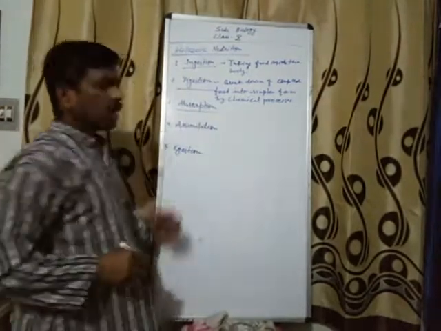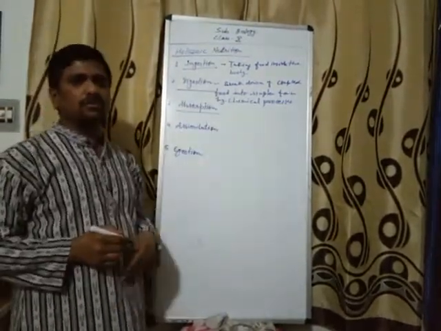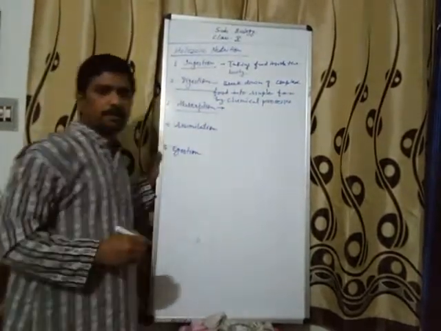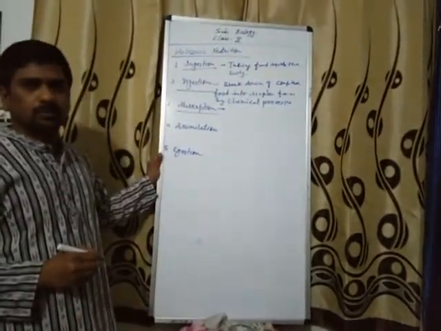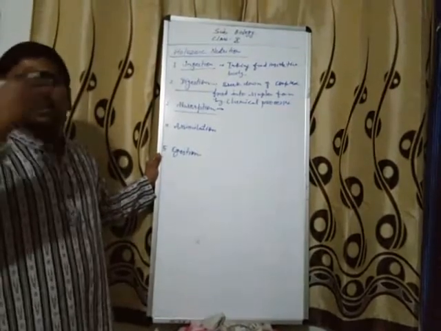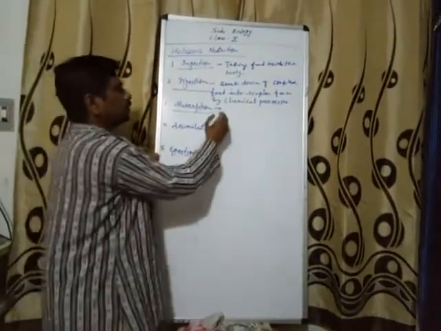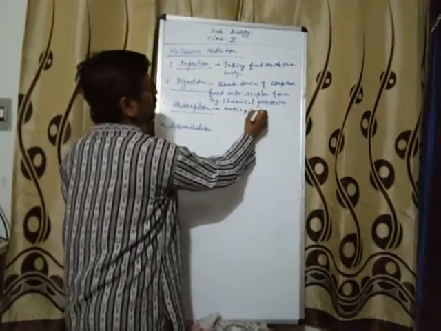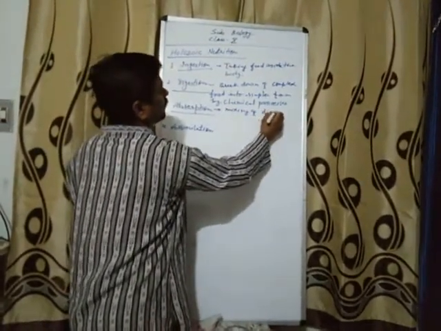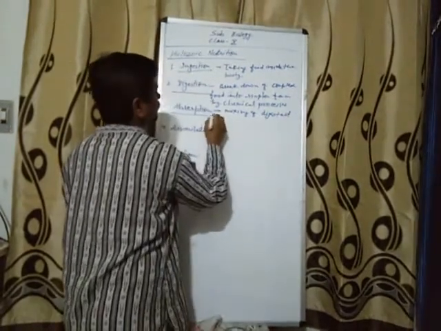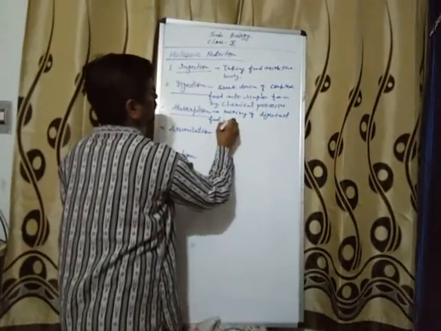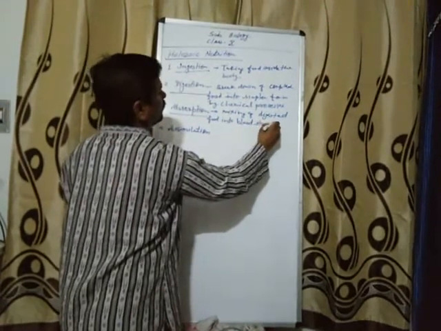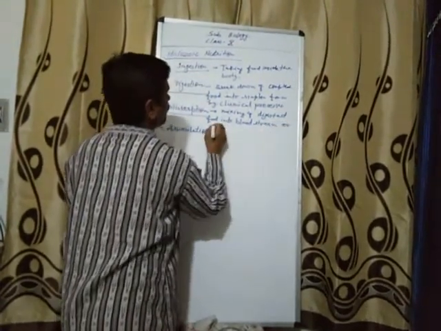Absorption. Absorption means after the digestion, the breakdown of the food, this food should be transported to various parts of the cells or various parts of the body. So it should be mixed. Mixing of digested food into bloodstream or other fluid.